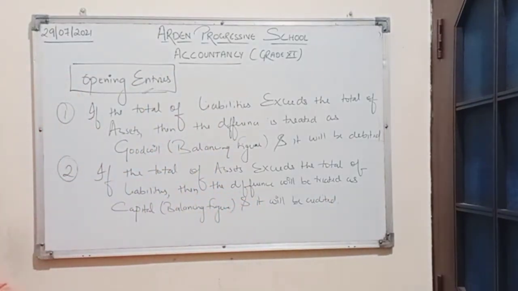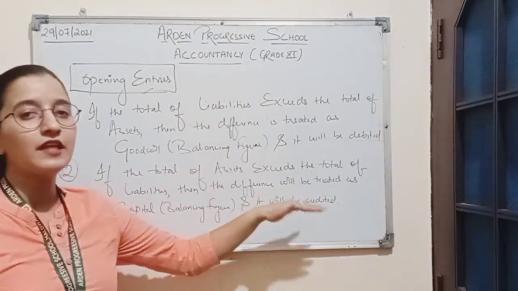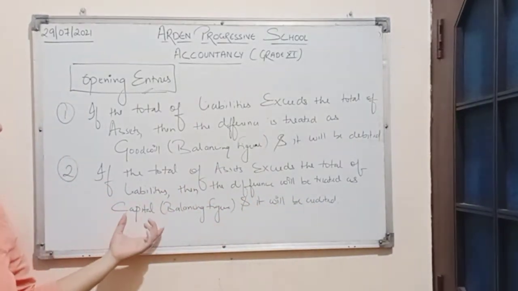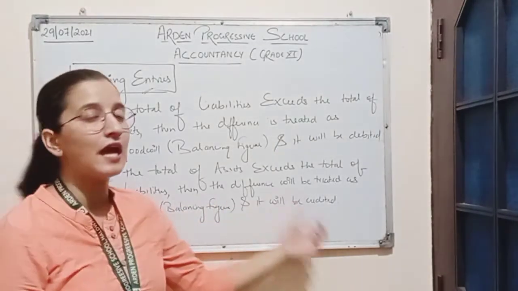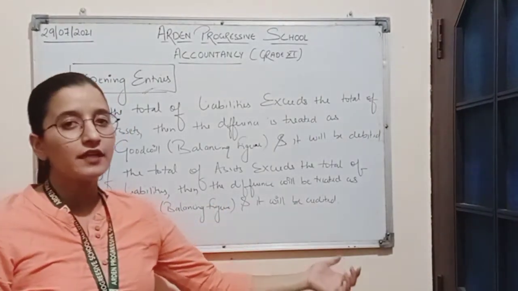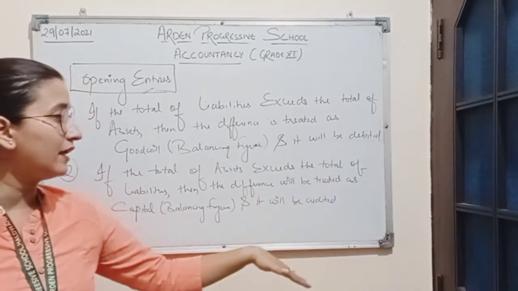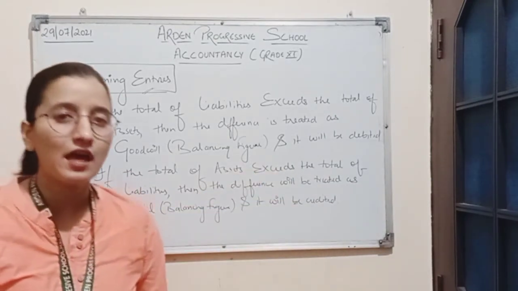So if the total of assets is greater than the total of liabilities, then whatever the balancing figure is, it will be treated as capital and it will be credited, so that the capital column or the liability column can match with the asset column.